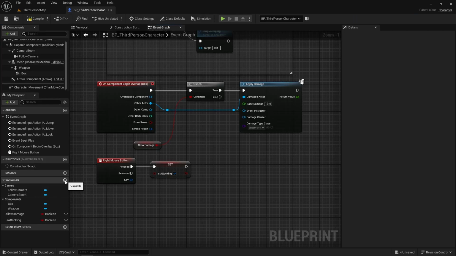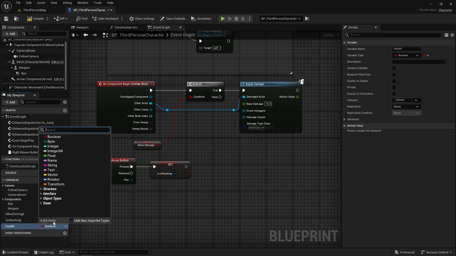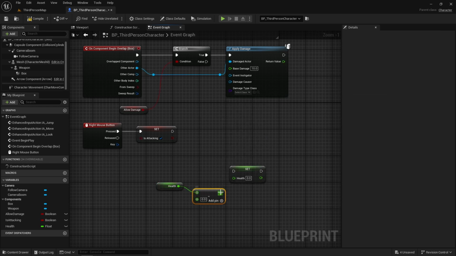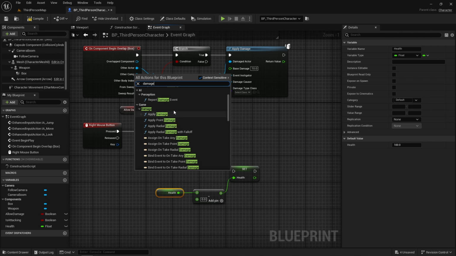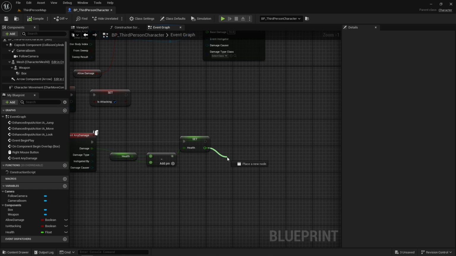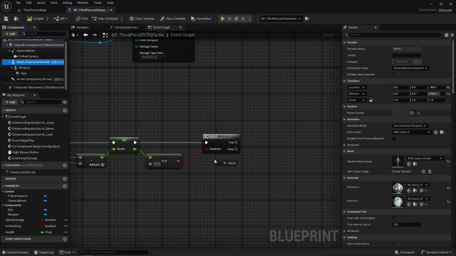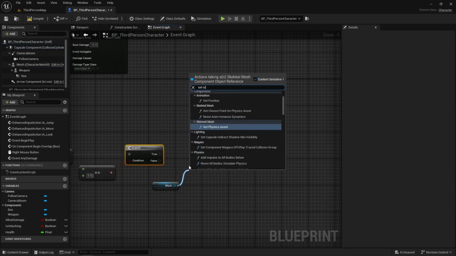Moving on, let's have our character ragdoll when it's out of health. Start by adding the health variable. We just have to set it to our health minus the damage from any damage event, and then we can check if this is equal or less than 0. And if it is, then we can get our mesh and we can call set simulate physics and turn it on.